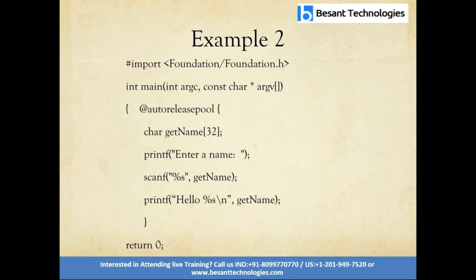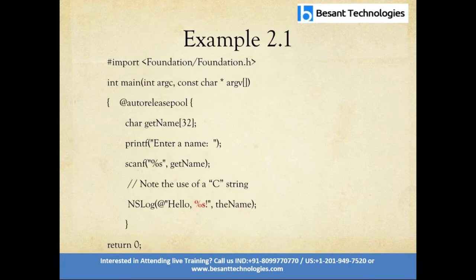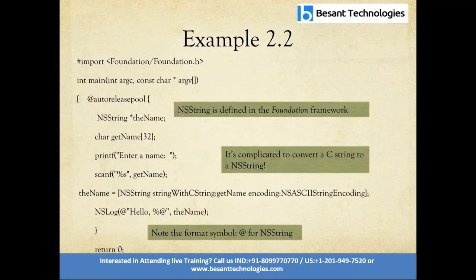So here printf is the printing statement, and char name is the variable name. Here NSLog is used to print the statement where %s is used to print the variable. NSString is defined in the foundation framework. It's complicated to convert a C string to an NSString. Note the format specifier for an NSString.